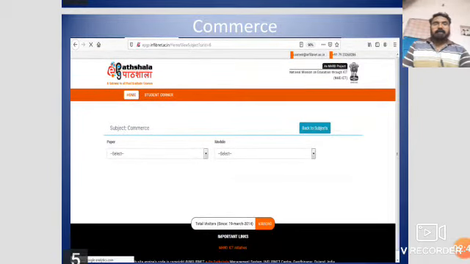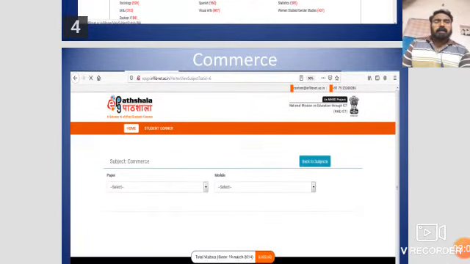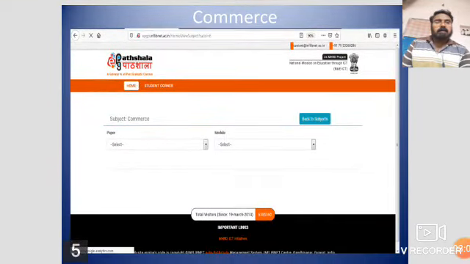Slide 5 shows, when you click in the previous slide, for example, the subject of commerce. In the subject commerce, the total number of modules available is 469. After clicking the commerce subject, this portal will open like this, with the major topic, module and format. Which one do you want? You may click it on the left side.